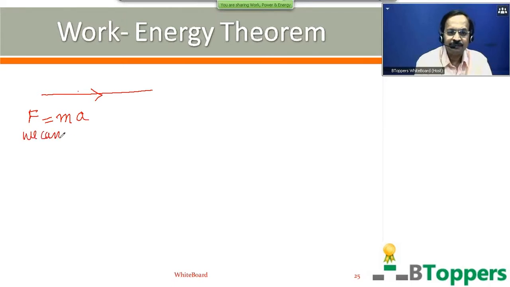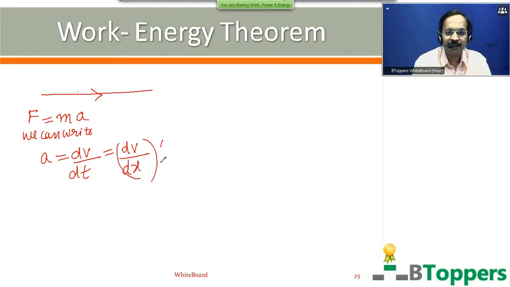So we can write the instantaneous acceleration for a body in one-dimensional motion as dv by dt, that is the rate of change of velocity, which you can also write as dv by dx into dx by dt.